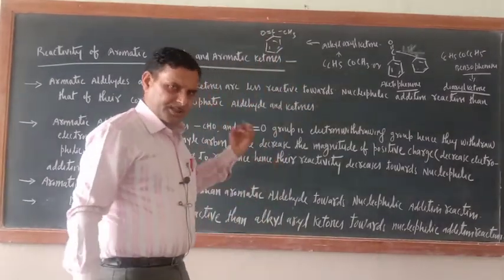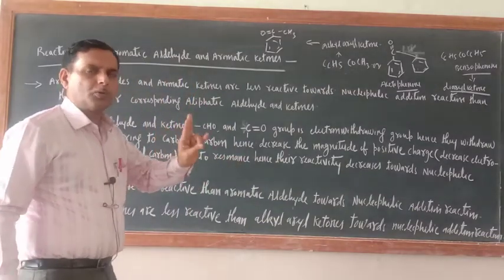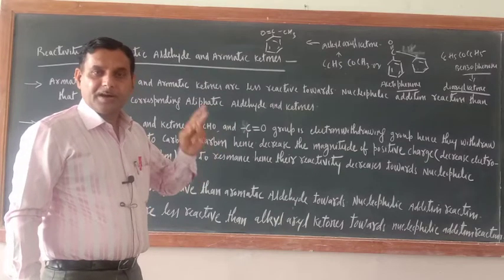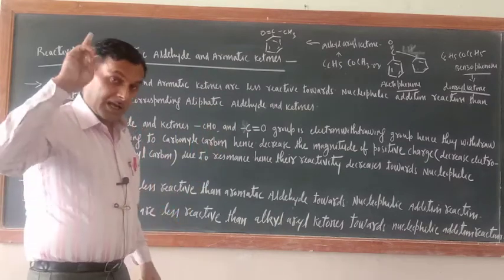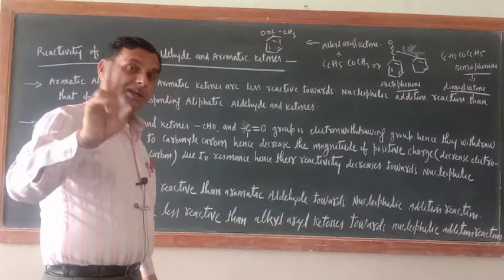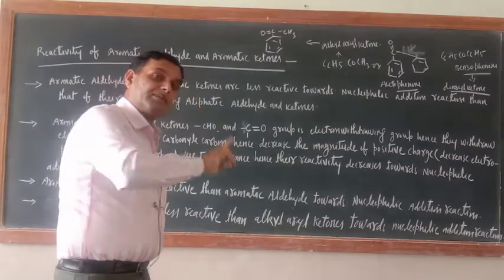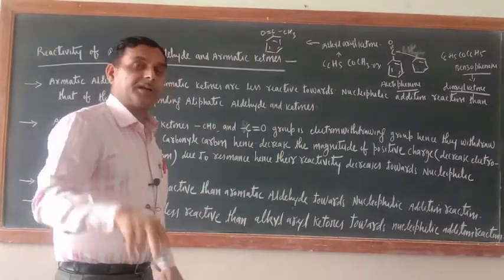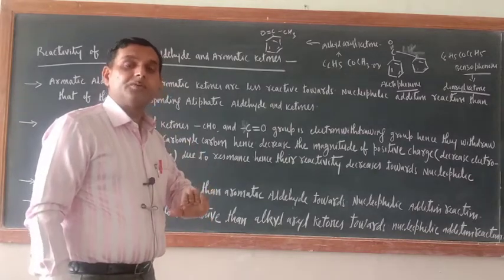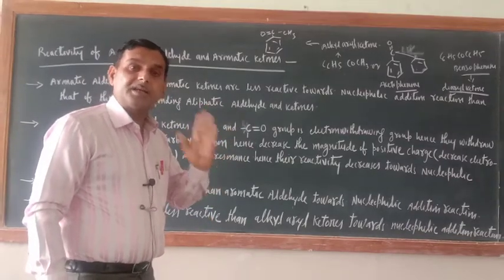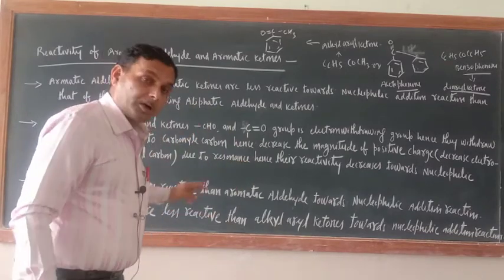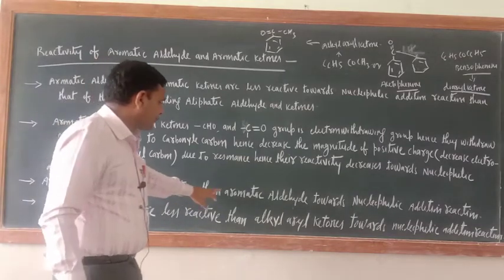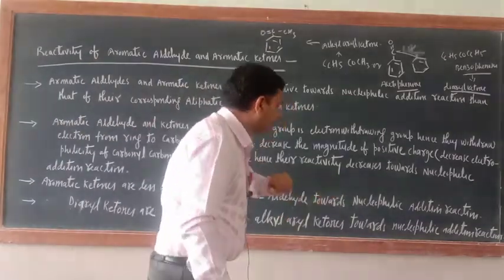So just see here, we have concluded one thing: aliphatic aldehydes are more reactive than aliphatic ketones. Correct? Aromatic aldehydes are less reactive than aliphatic aldehydes. Similarly, aromatic ketones are less reactive than aliphatic aldehydes and aliphatic ketones. Now just see here. Next point: aromatic ketones are less reactive than aromatic aldehydes towards the nucleophilic addition reaction.